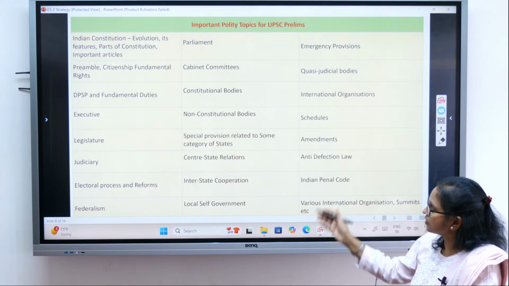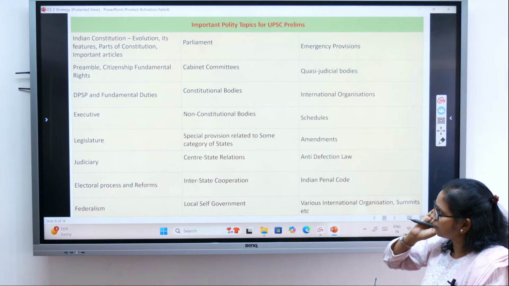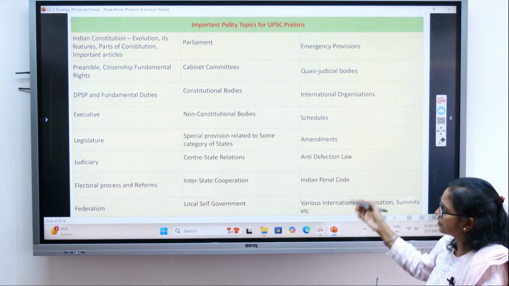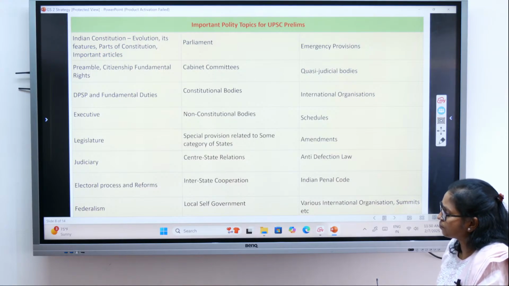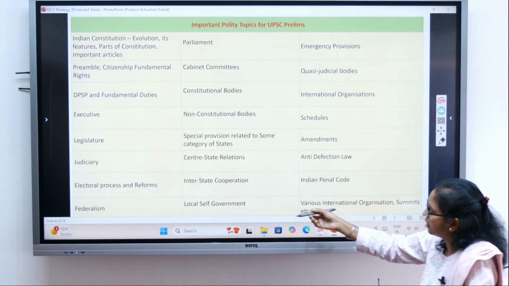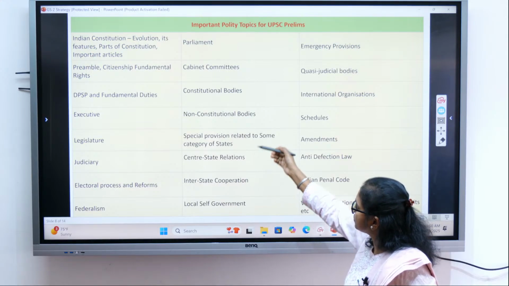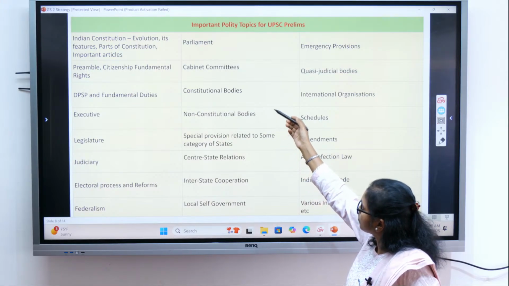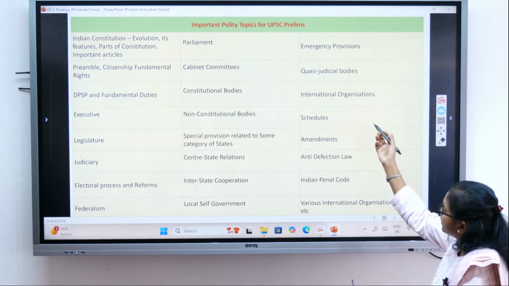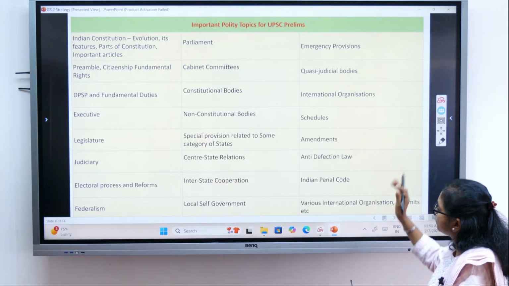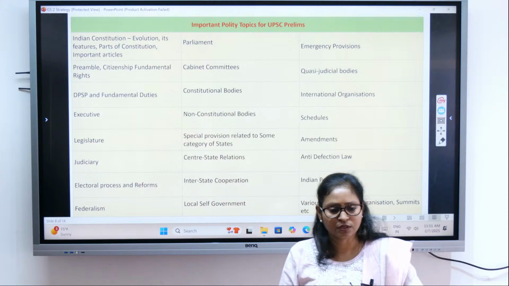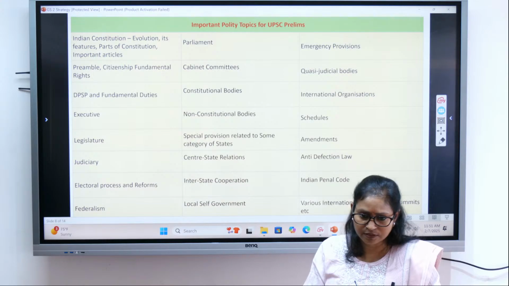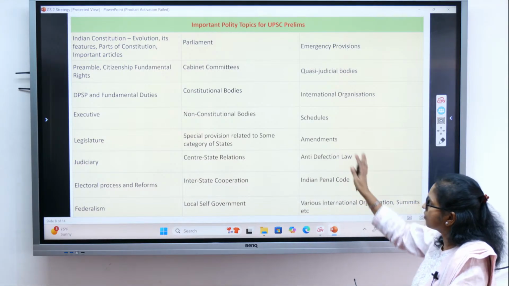So major chunk. These are the topics where you have to concentrate: preamble, citizenship, fundamental rights, UPSC, executive, legislature, judiciary, electoral process, federalism, local self-government, interstate relations, special provisions related to some categories like SC, ST and all, non-constitutional bodies, constitutional bodies, Parliament, schedules, amendment, anti-defection laws. These are the major topics which you have to cover under your Indian polity system, right? Indian polity and constitution, this is all what we will be covering.